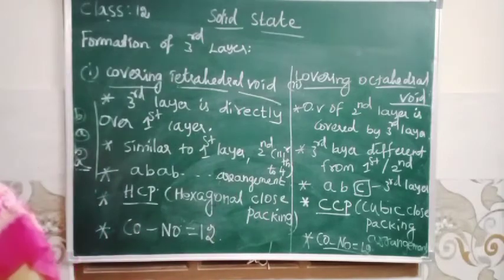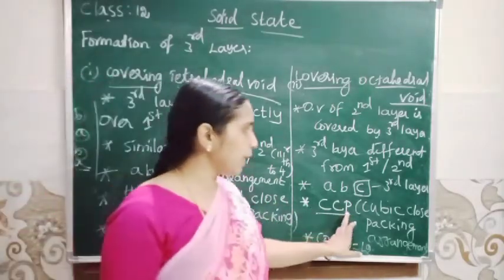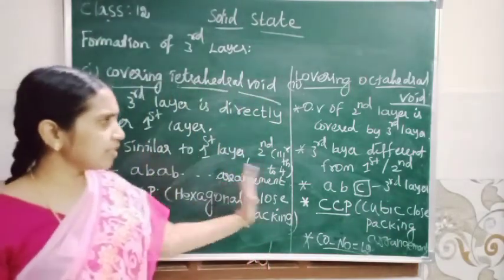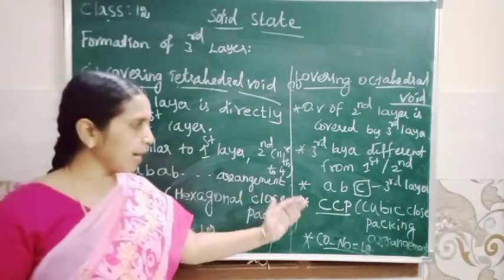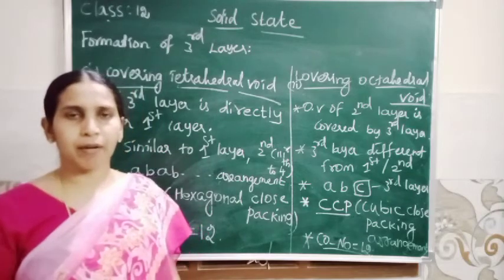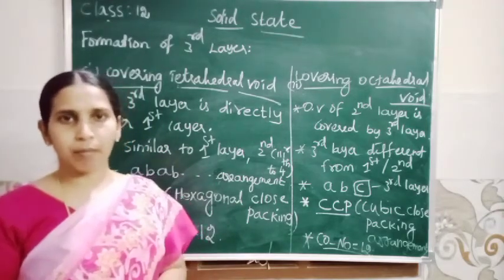ABA is hexagonal close packing. CCP is cubic close packing. So this is the efficient packing, no gap. Out of HCP and CCP, CCP packing is the most efficient, that occupies maximum space and minimizes available space.